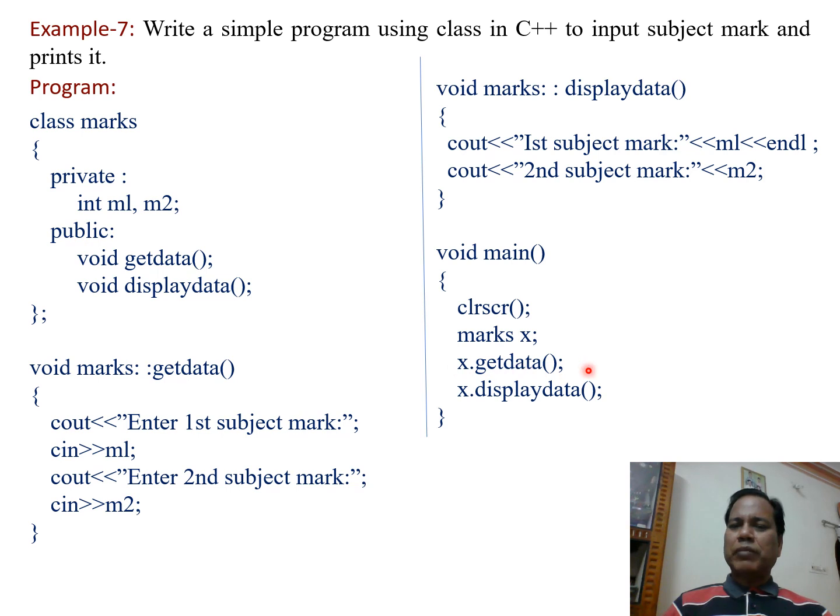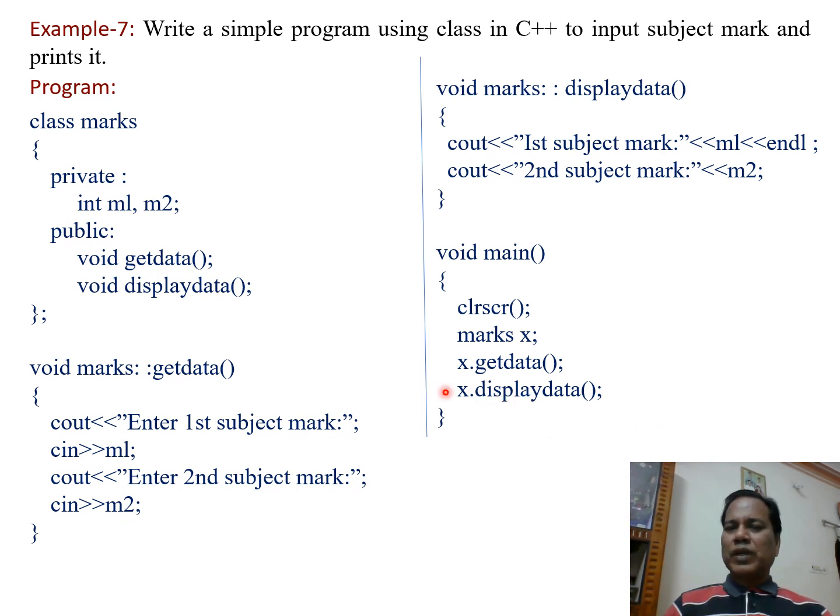When this statement is executed, the member function getdata is called and executed, whereby we enter the first subject marks, then we enter the second subject marks, which are taken in and stored in the variables m1 and m2.